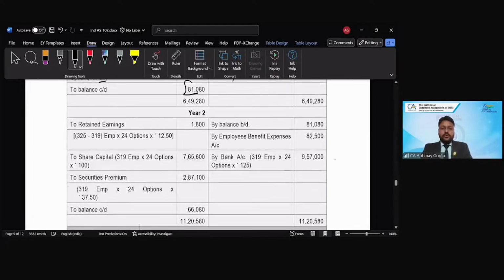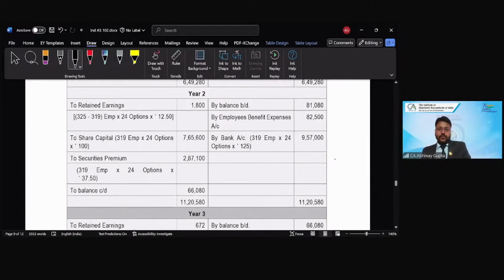Similarly, for year 2, we will do the settlement for group 2. For group 2, the number of employees settling is how much? 319. They are exercising the option, right? 24 is the number of options and 125 is the exercise price. So this amount we will collect. This is the amount brought forward from year 1 and this is the amount which we have recorded as the expense in year 2 basis our calculation.